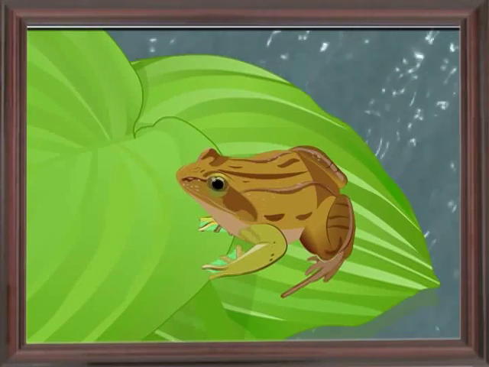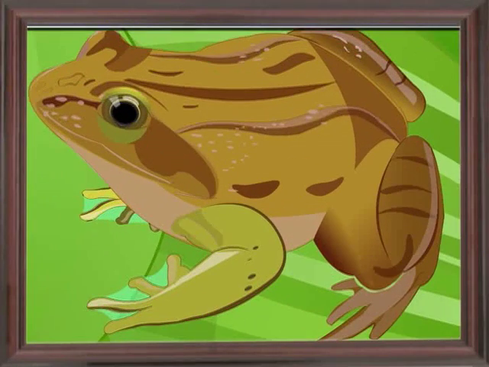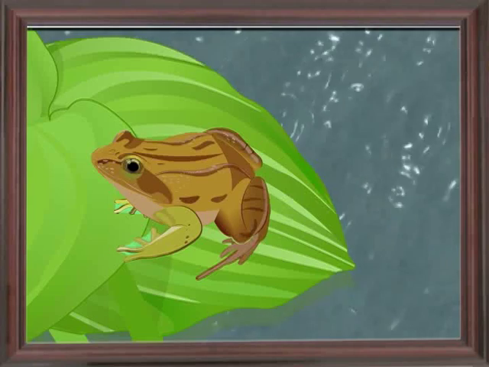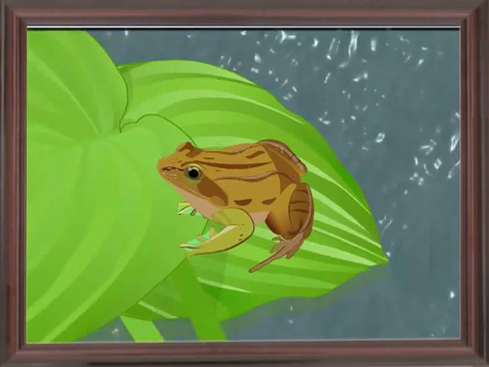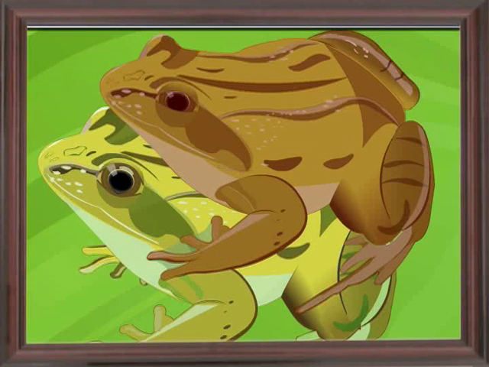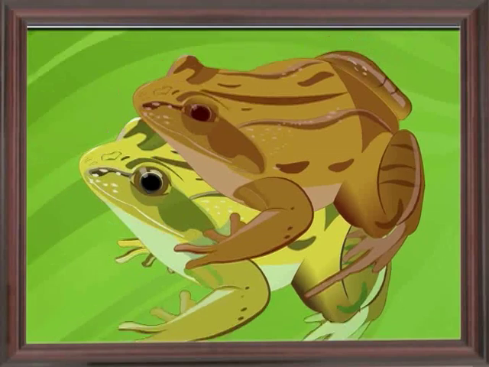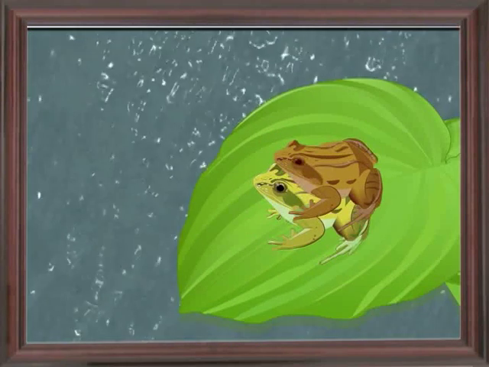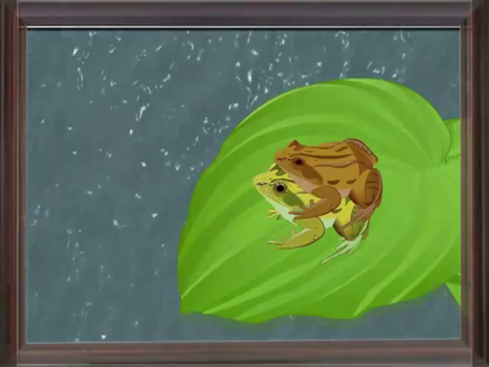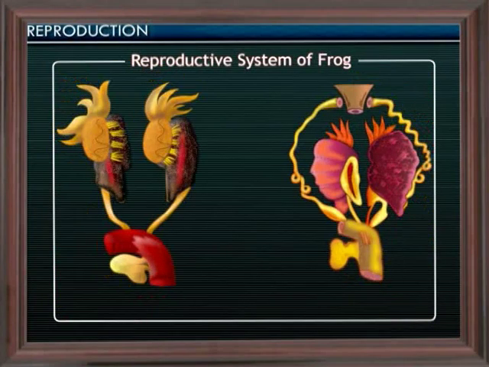Here is the second difference. A male frog shows a pad-like structure on the index fingers of the forelimbs. These pads are called amplexary pads. These are useful during copulation for holding the female frog. Because of the presence of these amplexary pads, copulation in frog is also called amplexus. Amplexary pads are absent in female frogs. We will now study in detail about male and female reproductive organs in frogs.